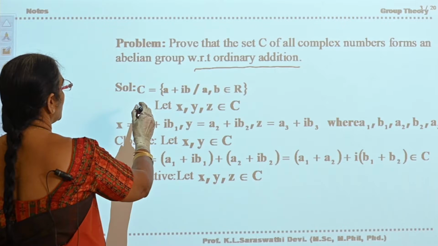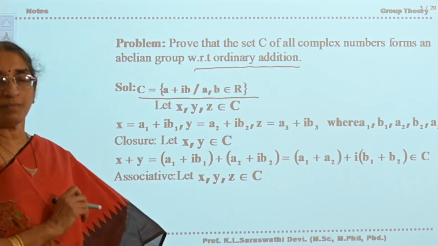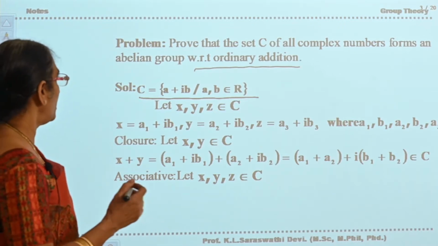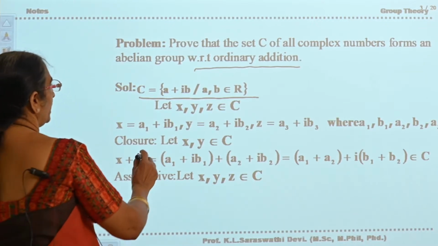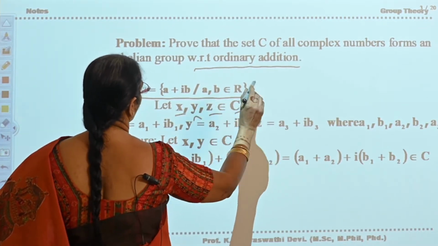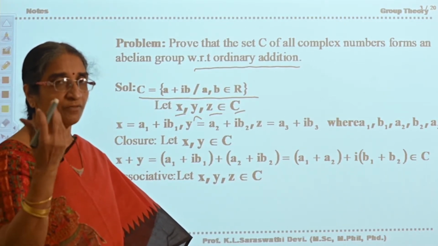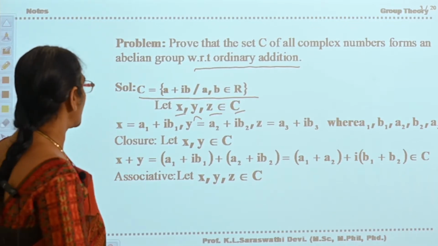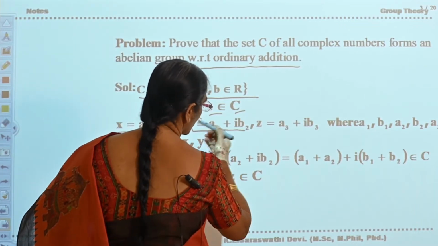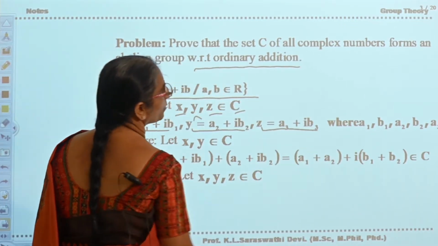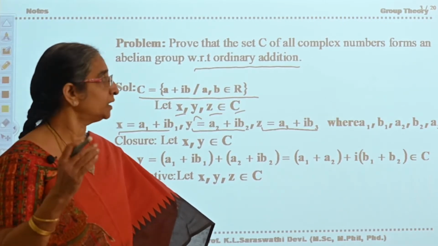See, now let us assume the set of complex numbers C as C is equal to a plus ib, where a, b belong to R. Okay. Now take three elements x, y, z in C. What is the form of x? x will be in the form of a plus ib, where a and b are real numbers. So take x equal to a1 plus ib1, y equal to a2 plus ib2, z equal to a3 plus ib3. What are a1, b1, a2, b2, a3, b3? They are all real numbers.